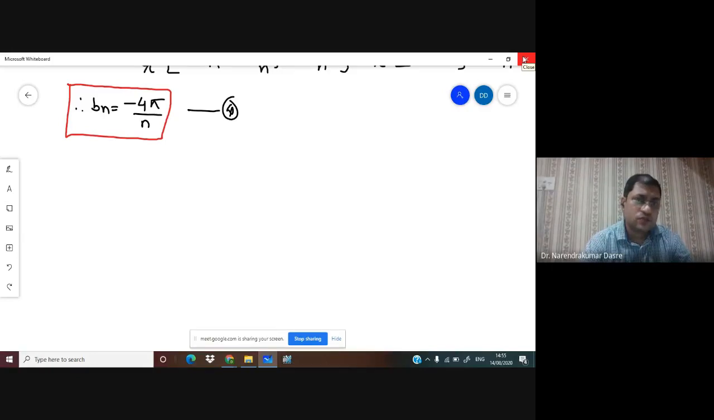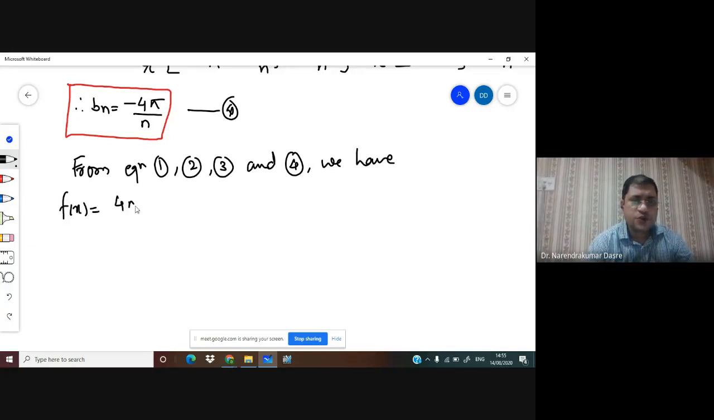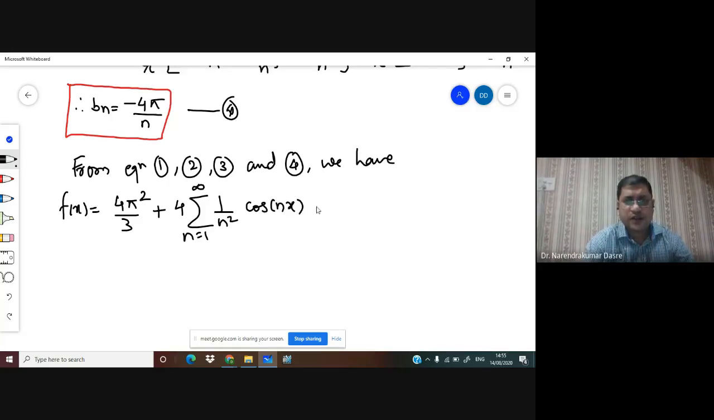Here we have to be careful that though the coefficient is minus 4 pi upon n, the summation is running over n, so n should be inside the summation. Similarly, for this n square, the summation is running over n, so this 1 by n square should be inside the summation. Whatever constant terms we have, we can take that constant term out of the summation because it is common for all the terms. Then we can write the expansion. So actually, this is the expansion.